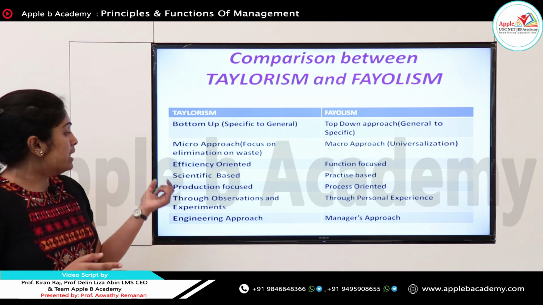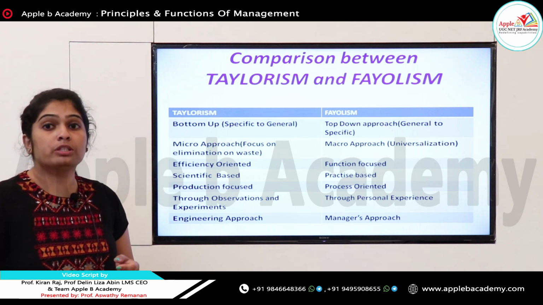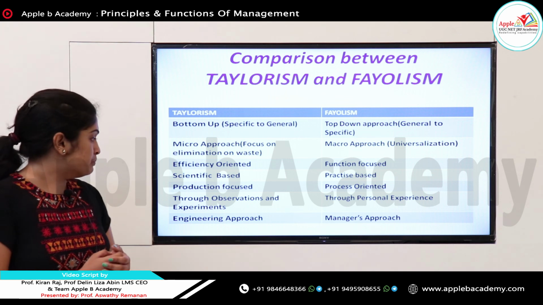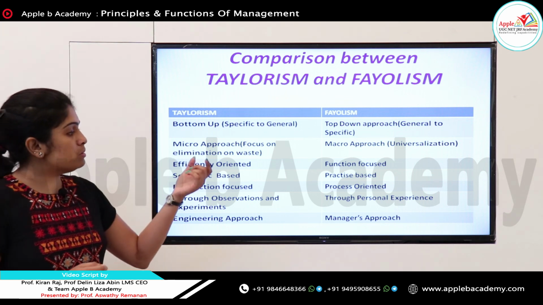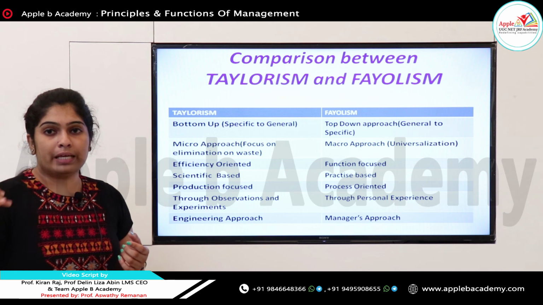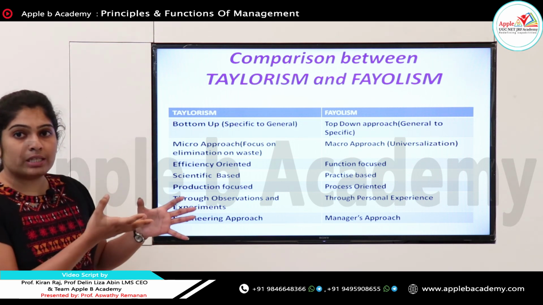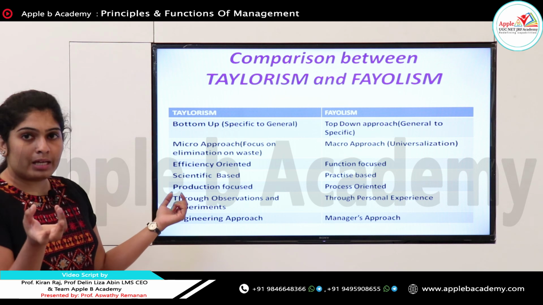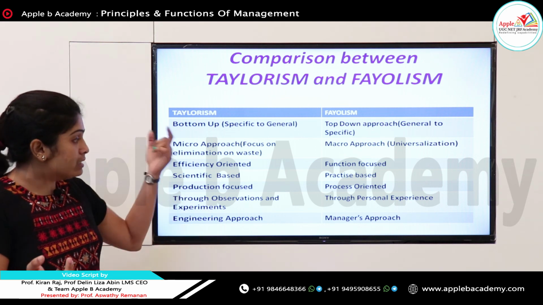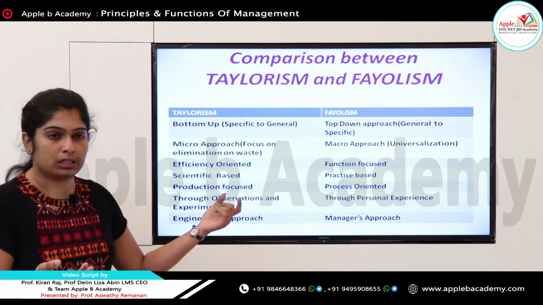Next, Taylorism is production focused. It always focuses on the number of units of output produced. At the same time, Fayolism is process oriented. That means it looks at the functions undertaken for the success of the organization. Taylor believed that production gives success, whereas Fayol held that the management functions, the process, give success.